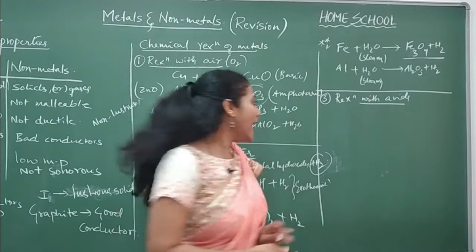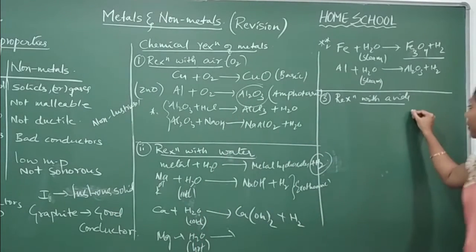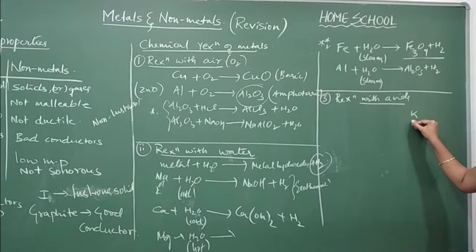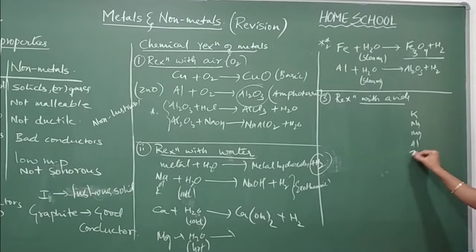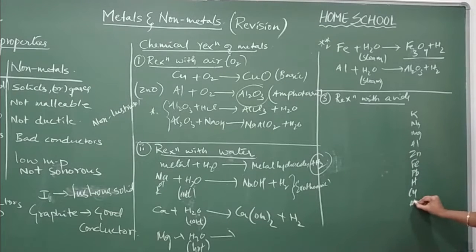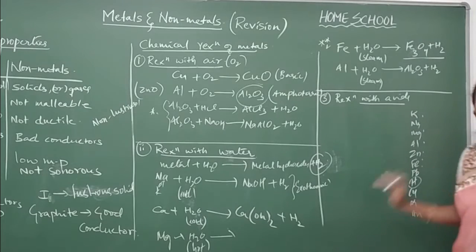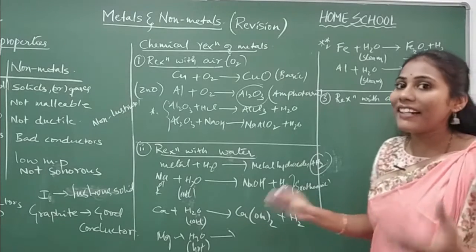We all know the activity series. Yes or no? Potassium, sodium, magnesium, aluminium, zinc, iron. Later comes lead, hydrogen, copper, Ag, Au.